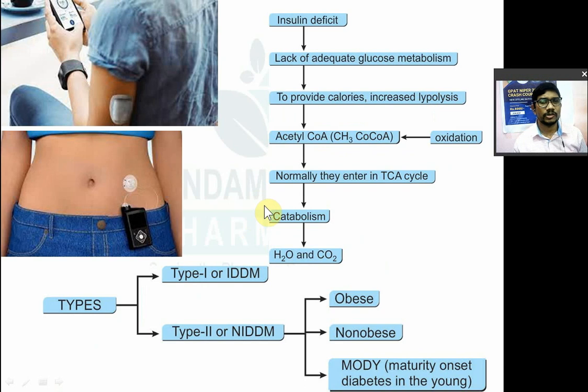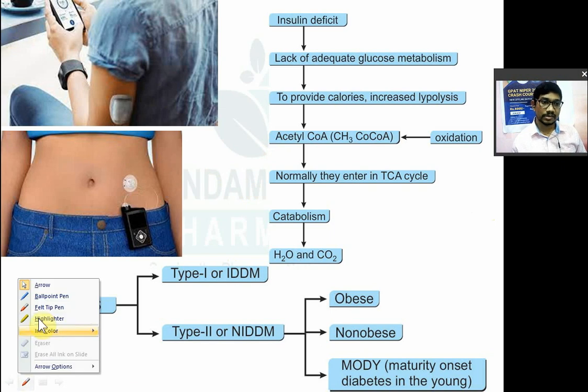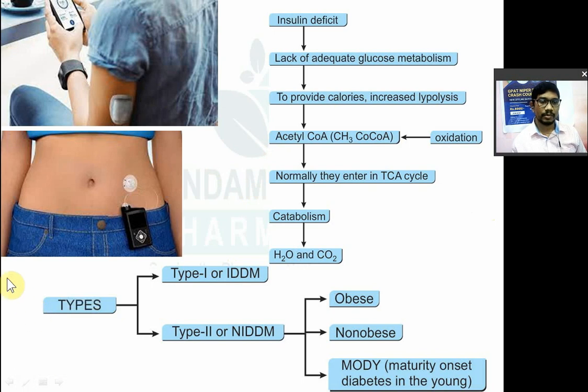There are different kinds of insulin preparations, as I told you: rapid acting, which means fast acting, intermediate acting, then long acting preparations. Conventional insulin preparations or injections are given by subcutaneous or intravenous route. But nowadays, as there are advances in therapy and more research, insulin pumps have been developed. Even smart insulin devices are there.